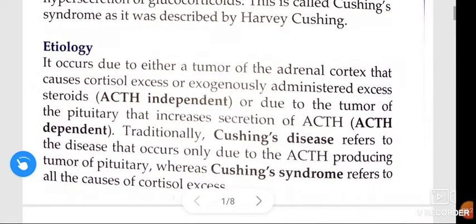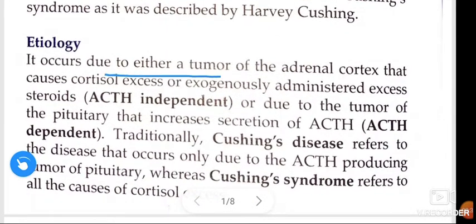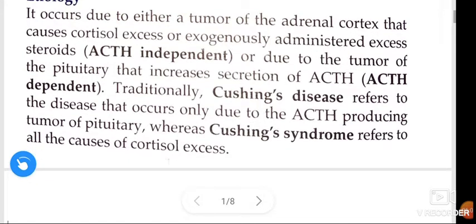Etiology of Cushing syndrome. It occurs due to either a tumor of the adrenal cortex that causes cortisol excess, or exogenously administered excess steroids. It is adrenocorticotropic hormone independent. Or it is due to a tumor of the pituitary that increases the secretion of adrenocorticotropic hormone. It is adrenocorticotropic hormone dependent.